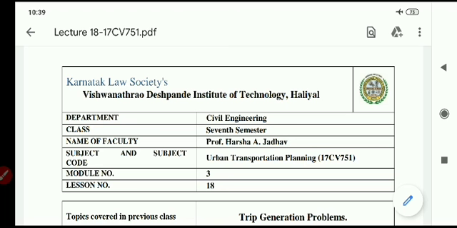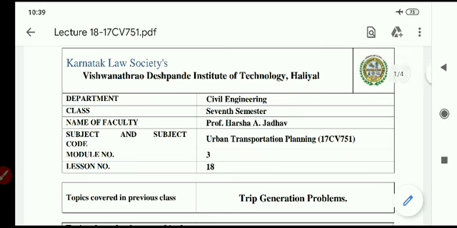In the trip distribution concept we have many methods like the arithmetic mean method, Furness method, Fratar method. So many methods are there, and we will study all these methods. Even we will solve some matrix problems for trip generation and trip distribution.